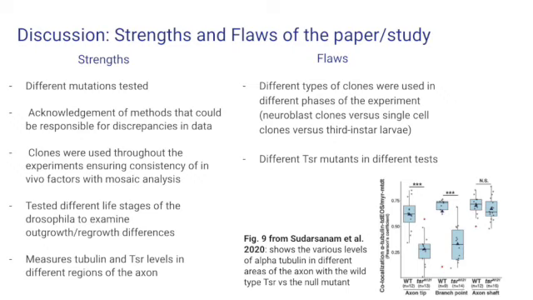Throughout the paper, many different twinstar mutations were studied in different types of clones, making the conclusion for the role of twinstar overall a bit less solid, as each mutation had its own effect on the outgrowth and regrowth of axons and was studied individually of the other twinstar strains, with some mutations being used in some experiments but not others. The conclusions and summaries drawn are overall implications of TSR, proving some prior thoughts wrong but not directly answering the initial questions posed in the research paper.